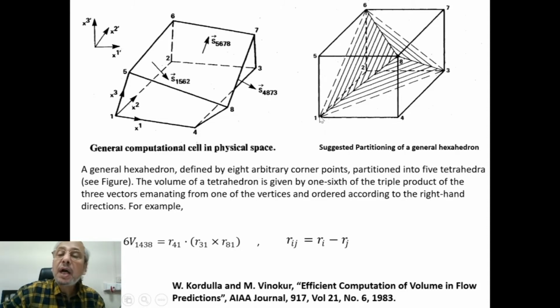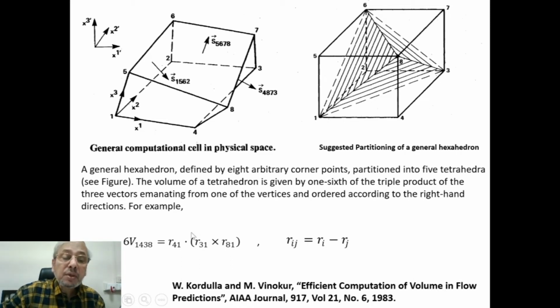So from 1, the vectors are 4, 1, 3, 1 and 8, 1.